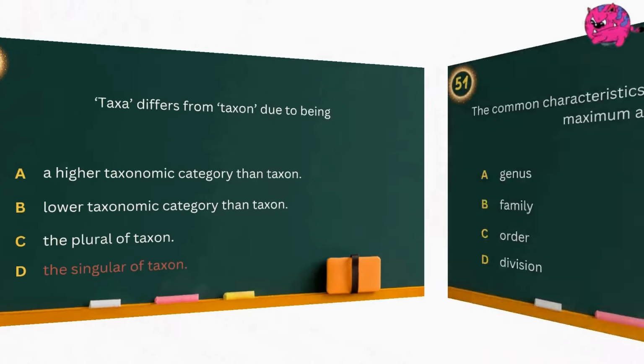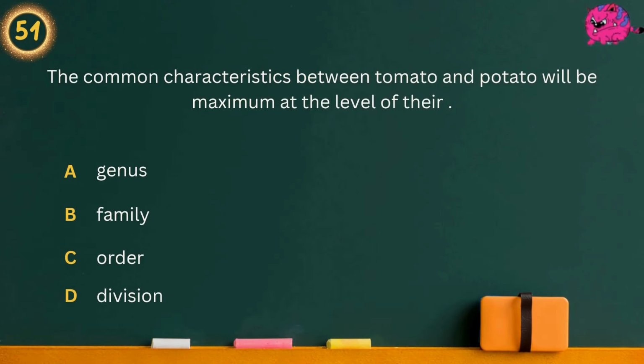Question 51. The common characteristics between tomato and potato will be maximum at the level of their. Option A. Genus. Option B. Family. Option C. Order. Option D. Division. Answer is division.